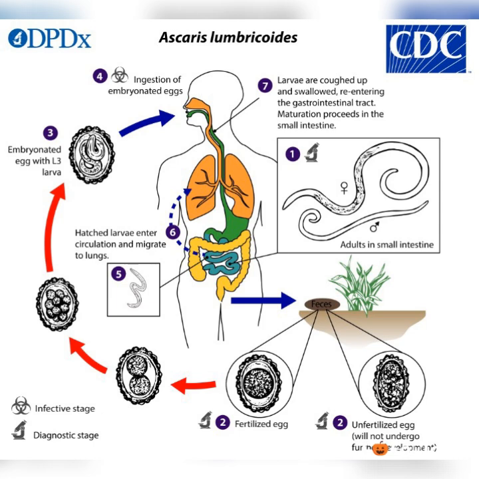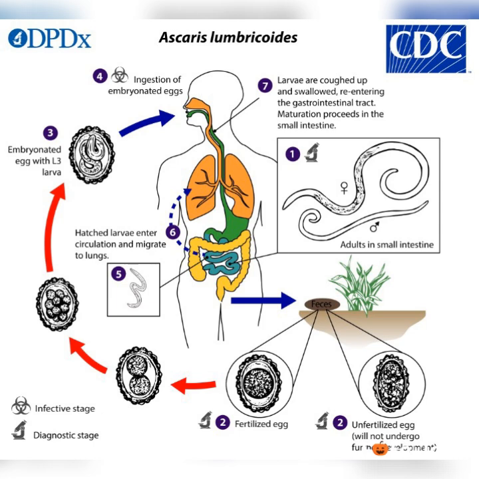So the female worm will start to lay eggs, some unfertilized, and once it mates with a male worm, it will start producing eggs which are fertilized. It can lay up to 200,000 eggs per day. So that's the first thing.